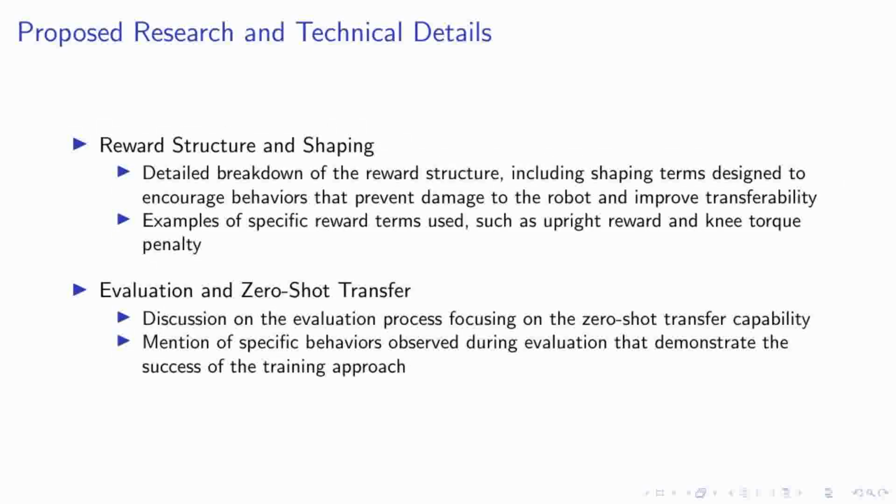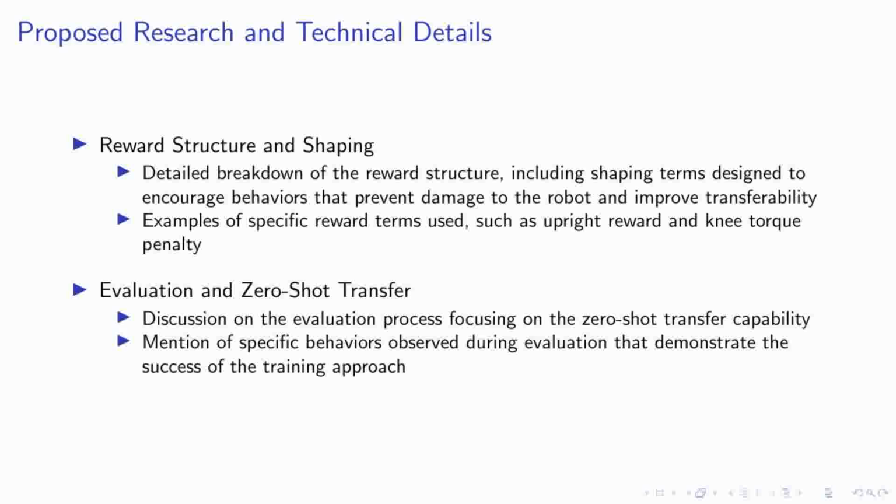Moving on to the intricacies of our approach, let's delve into the reward structure and shaping that are pivotal in training our robots. We design specific reward terms to not only enhance the robustness of the behaviors, but also to ensure the safety of the hardware during real-world deployment. For instance, the upright reward incentivizes the robot to maintain a vertical orientation, crucial for tasks like soccer. Additionally, we introduced a knee torque penalty to prevent damage to the robot's joints, which is vital for longevity and consistent performance.